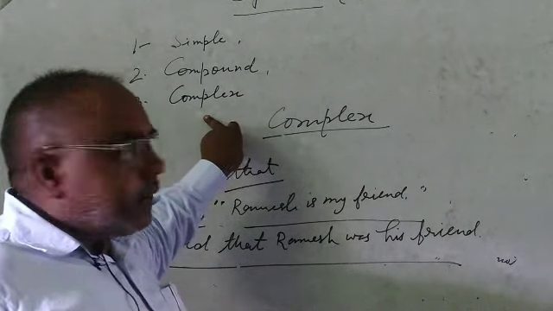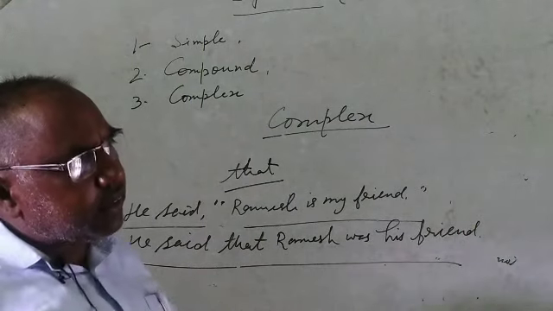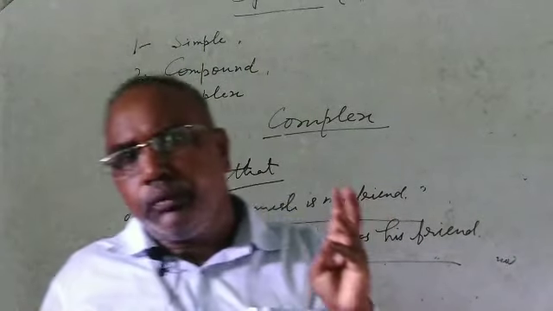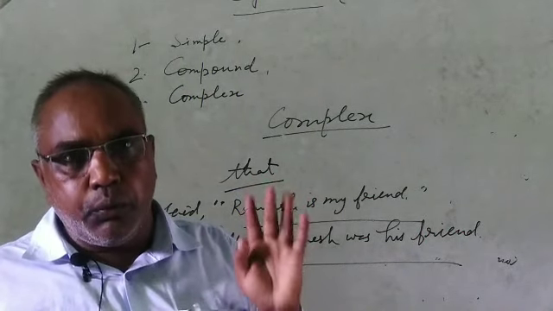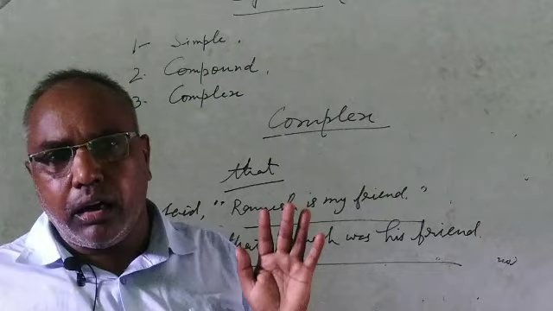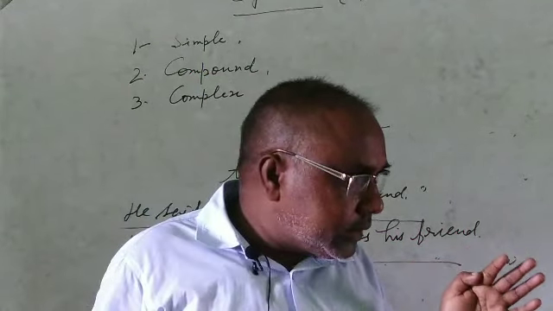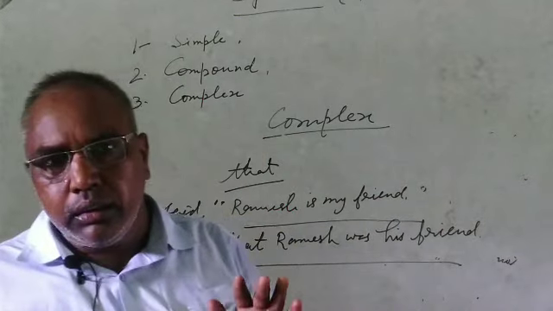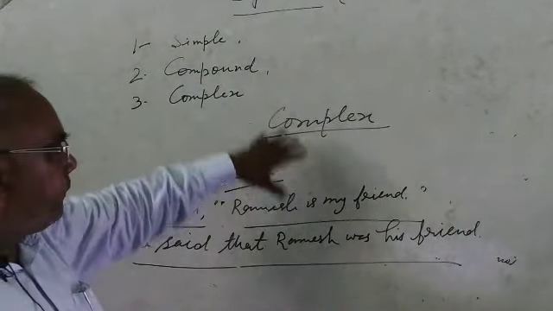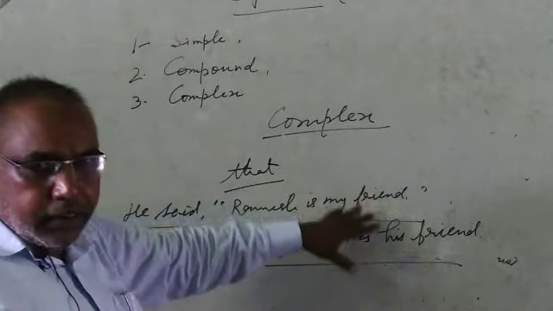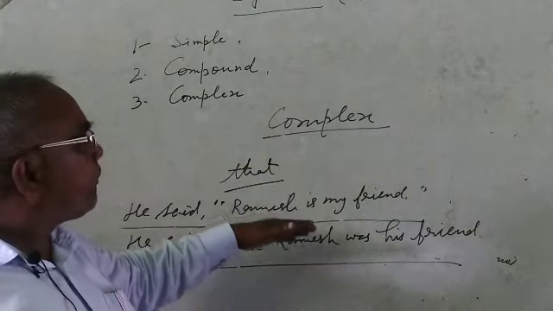And not only that, but there are other conjunctions: who, whom, whose, which, when, where, how. And these are the details when we will again come to this subchapter, complex.